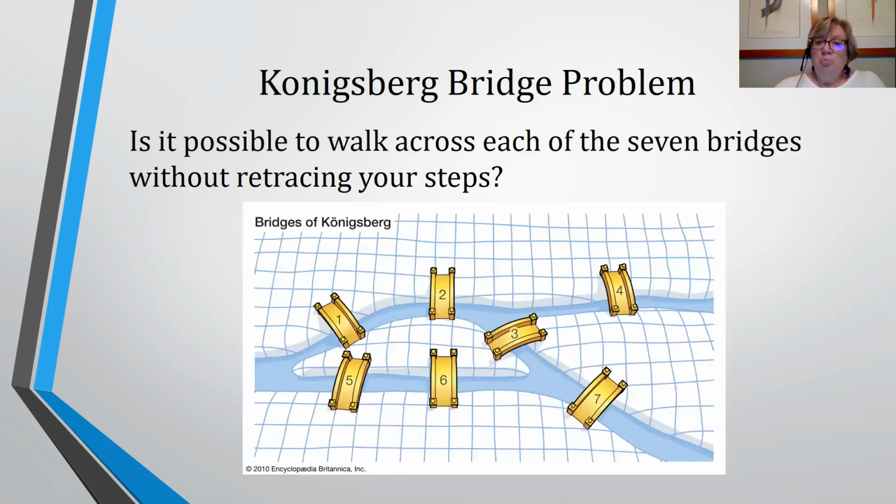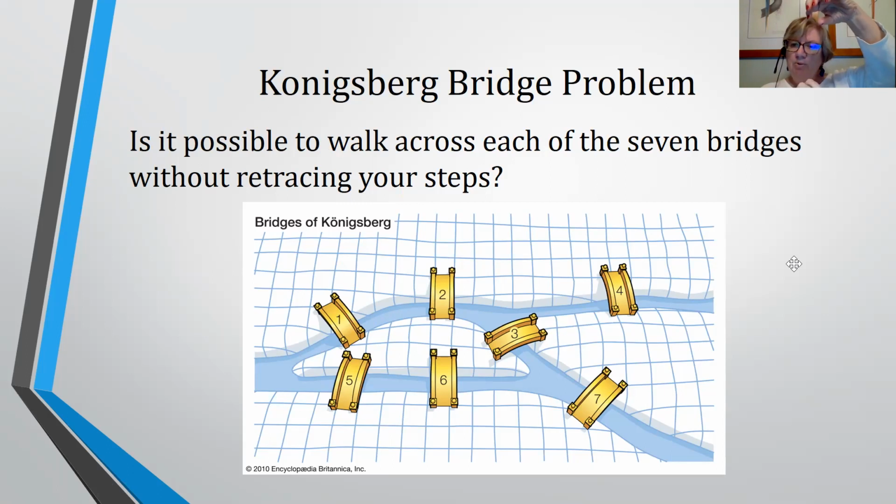Okay, the Königsberg bridge problem is well known and is connected to Euler. The idea, and this is real life, there was the city of Königsberg, which used to be in Germany and now I believe is in Russia. And there was a river that ran through the city.